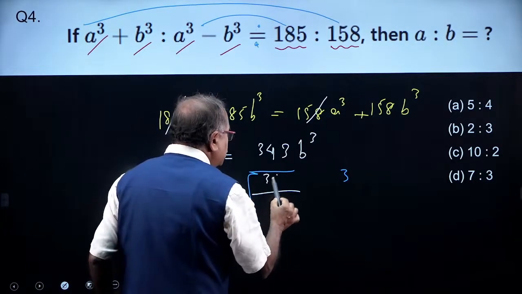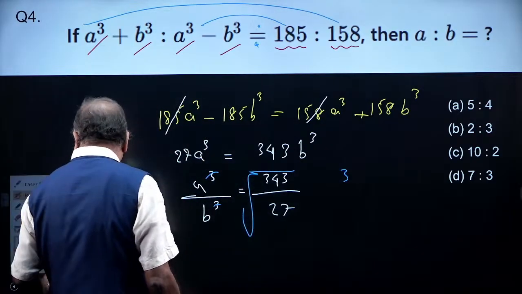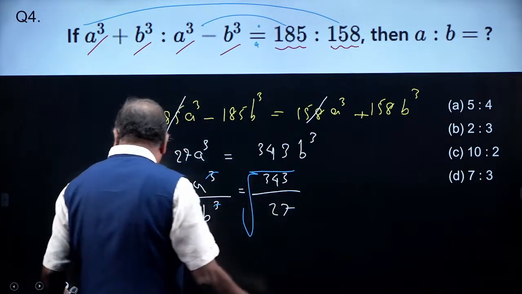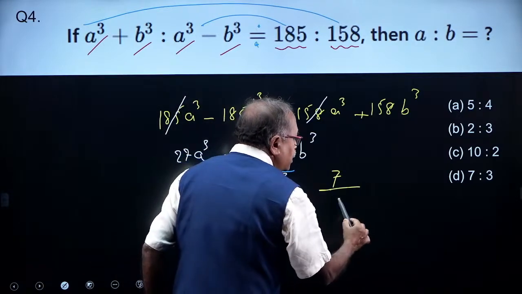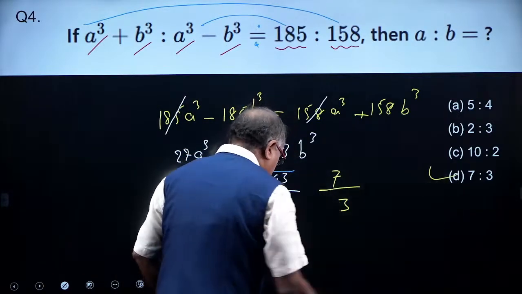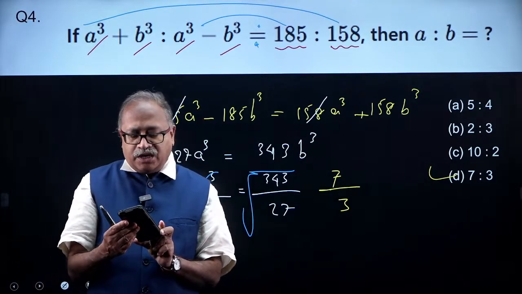So this is 343 by 27, and your result will be, you know that this is 7 cube and this is 3 cube. So 7 by 3, that's what you have rightly answered.